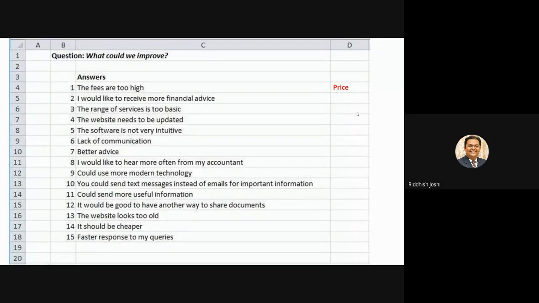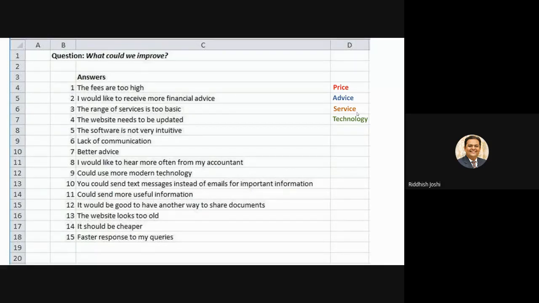Then second, I would like to receive more financial advice. So here I can name it advice. This is something with respect to I want advice as a respondent. The range of services is too basic. Here the respondent is not happy with the services, so I can name it service. Then the website needs to be updated. Here the respondent is slightly unhappy with our technology, so I can name it technology. So I have already got four categories in the first four options, and I could see they are not matching with each other. All four categories are exclusive in nature. They are not overlapping. So I'll go further.